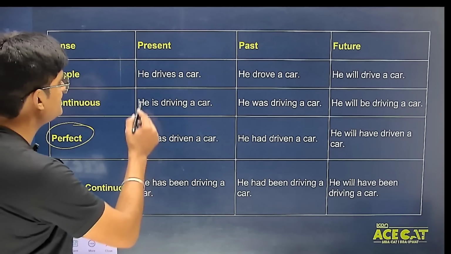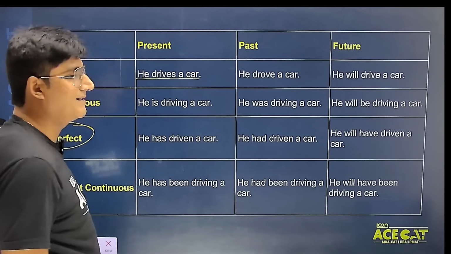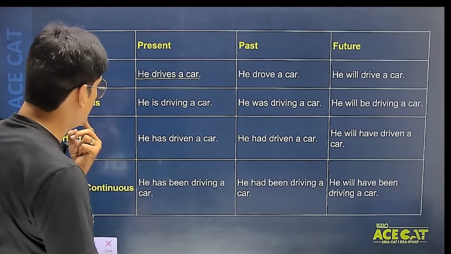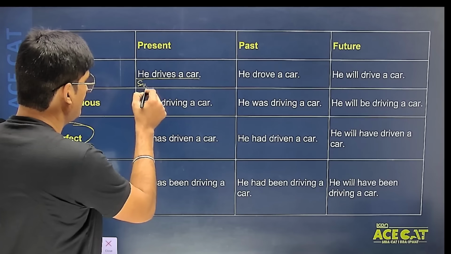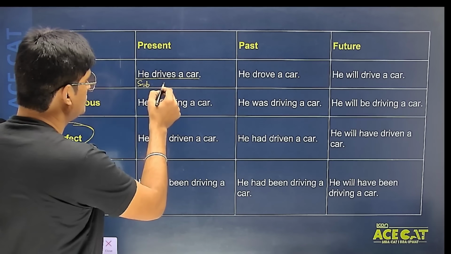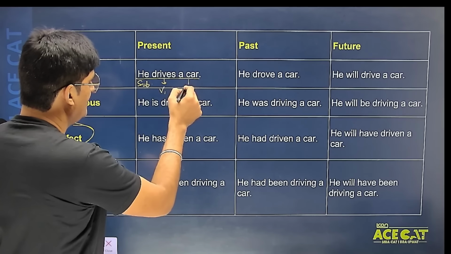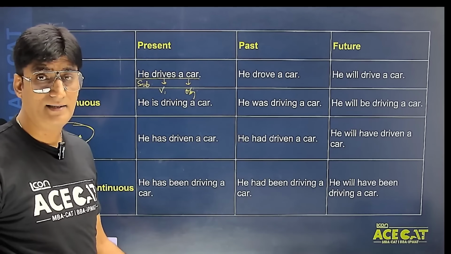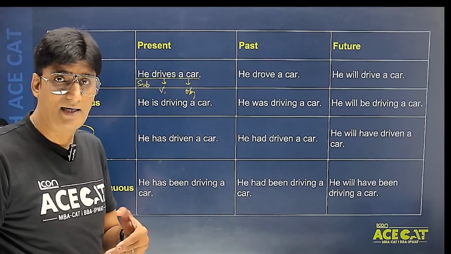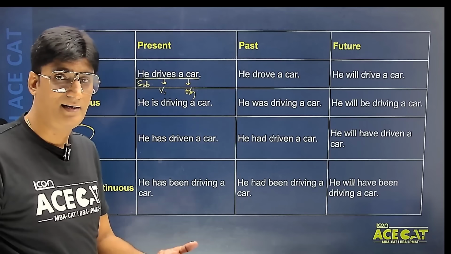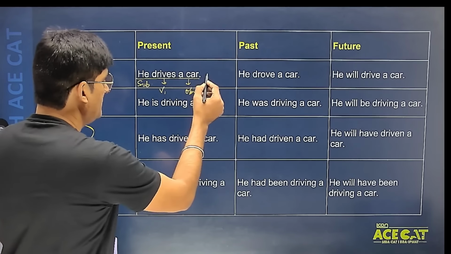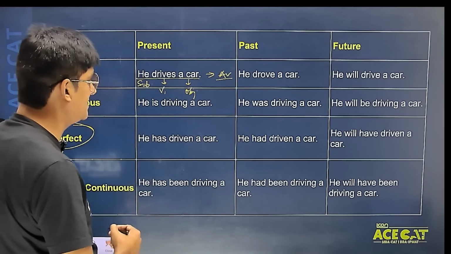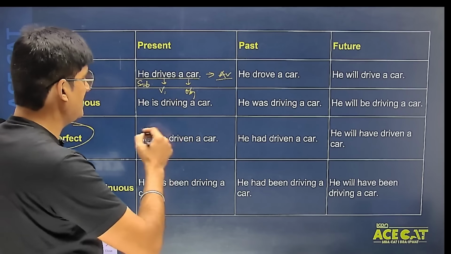अब देखो, so when I say he drives a car, this becomes present simple tense. He drives a car. Structure समझना, he becomes the subject, drives, it is V1 and this becomes the object. Okay, तो बड़ा simple सा sentence है. He drives a car, I drive a car, I drink coffee, I play cricket, etc. But now this becomes a sentence of active voice. अब इसी को स्टूडेंट्स मैं पैसिव में भी convert कर सकता हूँ. तो you should know इसको पैसिव में कैसे बदलते हैं.